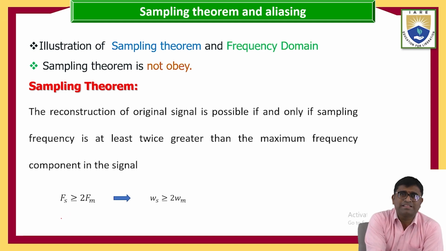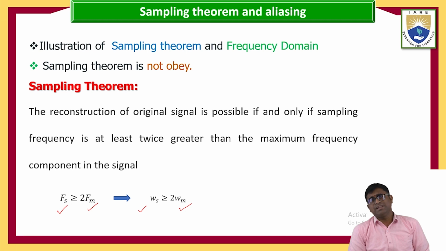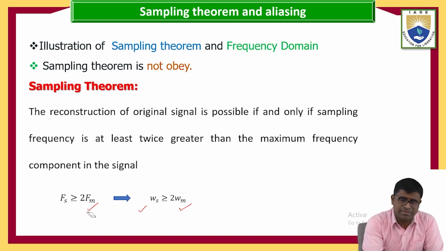Mathematically, f_s is greater than or equal to 2 f_m, where w_s is greater than or equal to 2 w_m. That is reconstruction: in the sampling theorem, we reconstruct the original signal, and the sampling frequency must be at least twice the maximum frequency.